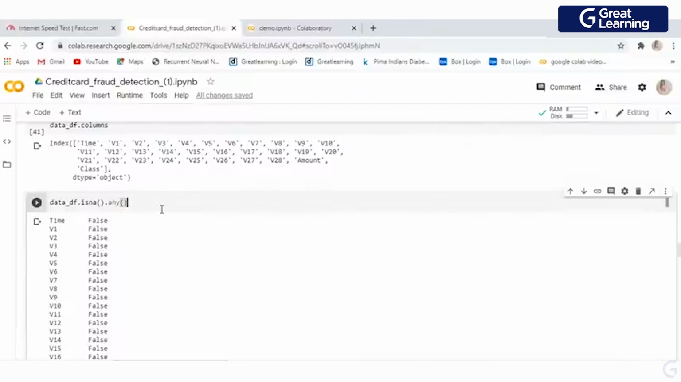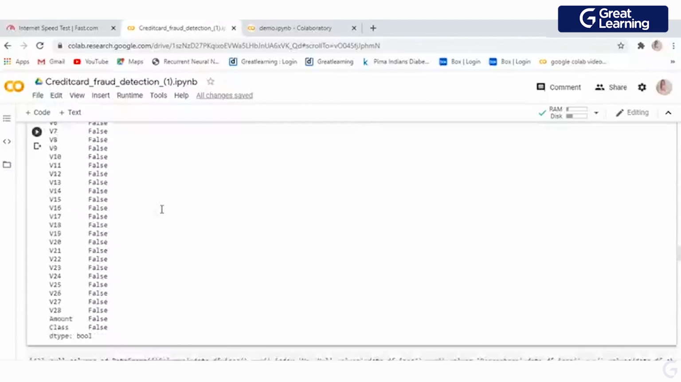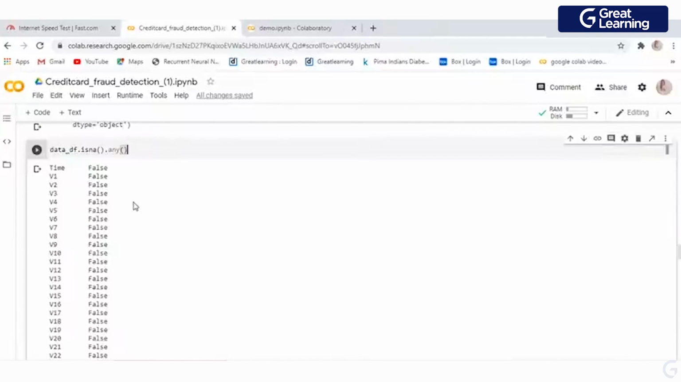To check for nan values in your data set, you need to use the dot isNA function, right? But why do I use dot any? Basically dot isNA is going to give you a boolean value for each and every row and column. But I want to see, for each and every column, whether there is any nan value. So in that case, I use dot any. Dot any is basically, if you have even one nan value, it is going to give you true, right? So this is how you can check your data set.